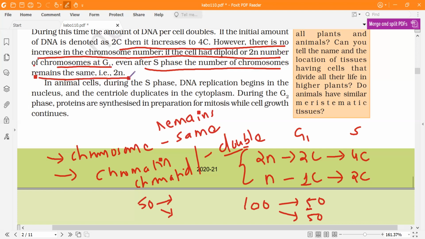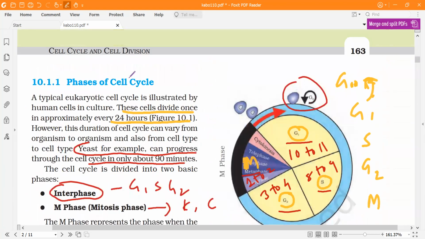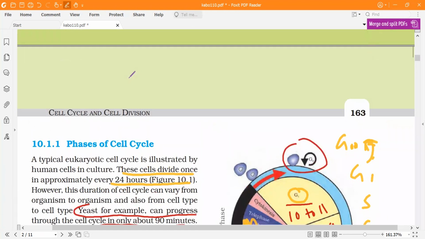Okay, so let's say we talk about the human cell. Human cell, diploid cell, has how many chromosomes? How many chromosomes are there in the diploid cell of humans? 46. So it is in the 2n condition.